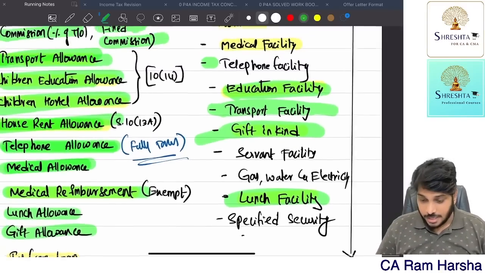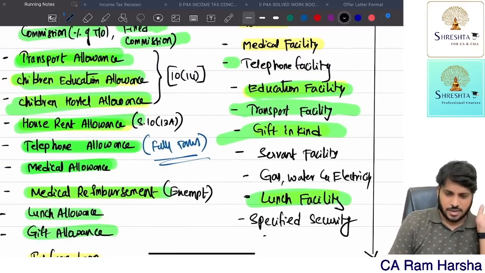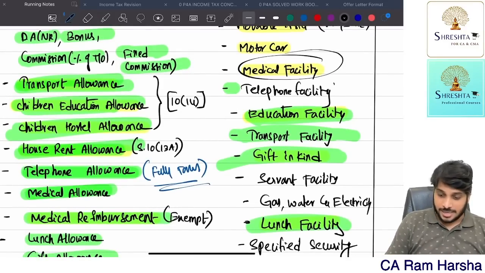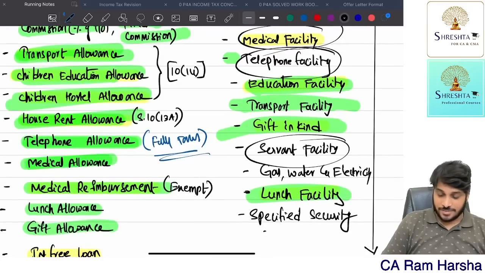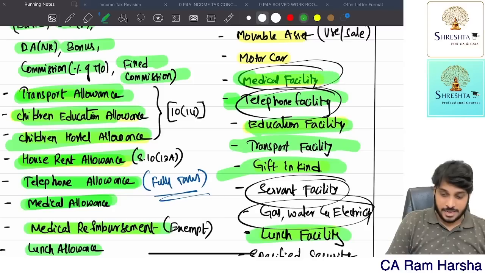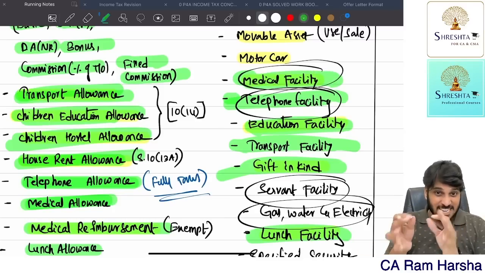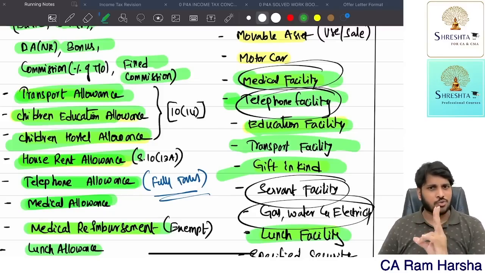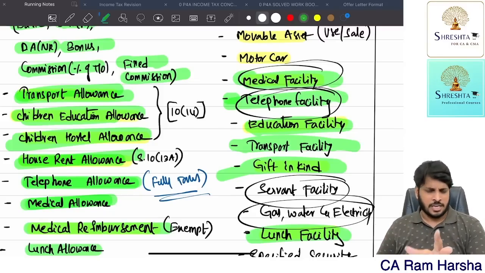Next. There are some facilities like medical facility, which I already told you, telephone facility, servant facility, gas and water facility. By the way, telephone facility is fully exempt. Medical facility already discussed. Facilities are taxable only for specified employees. Perquisites are of 2 types: reimbursements and facilities. Reimbursements are always taxable for every employee. If any exemption is there, that exemption applies. Generally, most reimbursements are fully taxable. Facilities, no. They are taxable only for specified employees.